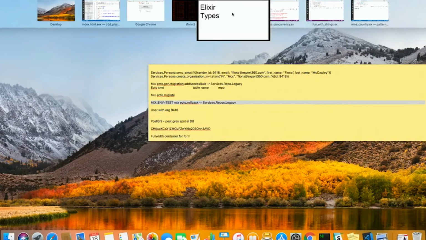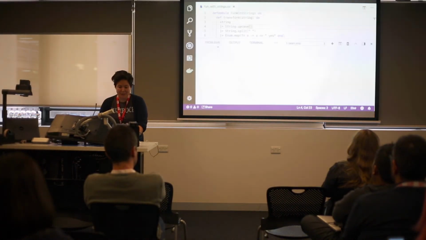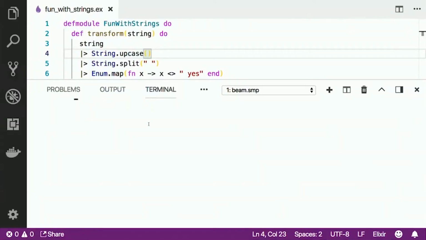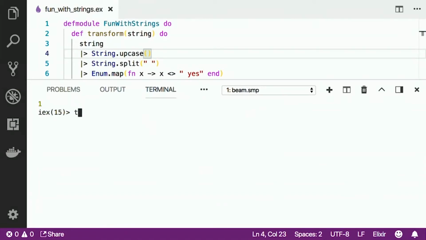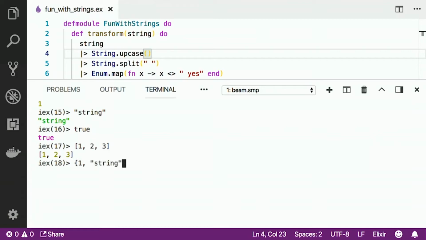What I might do next is just get into some basic types. Elixir's similar to other languages. So we've got integers, strings, booleans, and lists, like arrays. We also have things called tuples. A tuple can be any combination of a number or a string. We've also got maps, which are basically the go-to for any key value object.